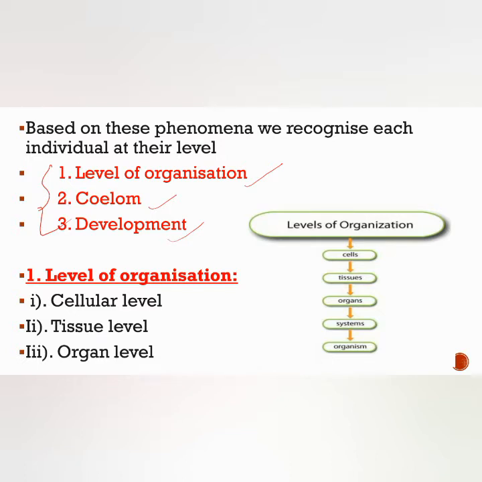First one, level of organization. What is the basic unit of life? The basic unit of life is the cell. A number of cells together form a tissue, and tissues together form an organ. The organs together form an organ system, and all the organ systems together we can say form an organism. So these are the levels of organization.